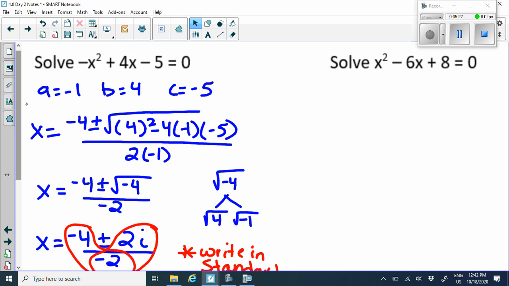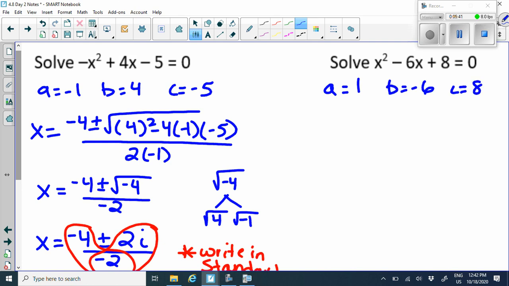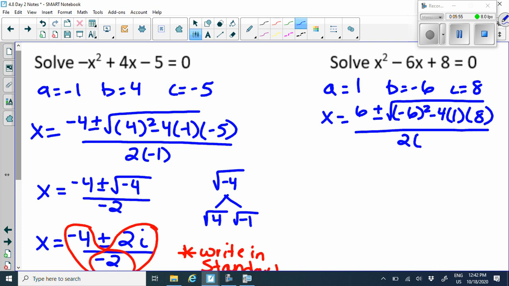So first of all, we notice that x squared minus 6x plus 8 is equal to 0, so we don't need to move anything over. So we're going to identify our a, b, and c values. A is 1, b is negative 6, c is 8. So plugging this in, we have opposite of b, that gives us a positive 6. And then I have negative 6 squared minus 4 times our a value times our c, and that's all over 2 times a.